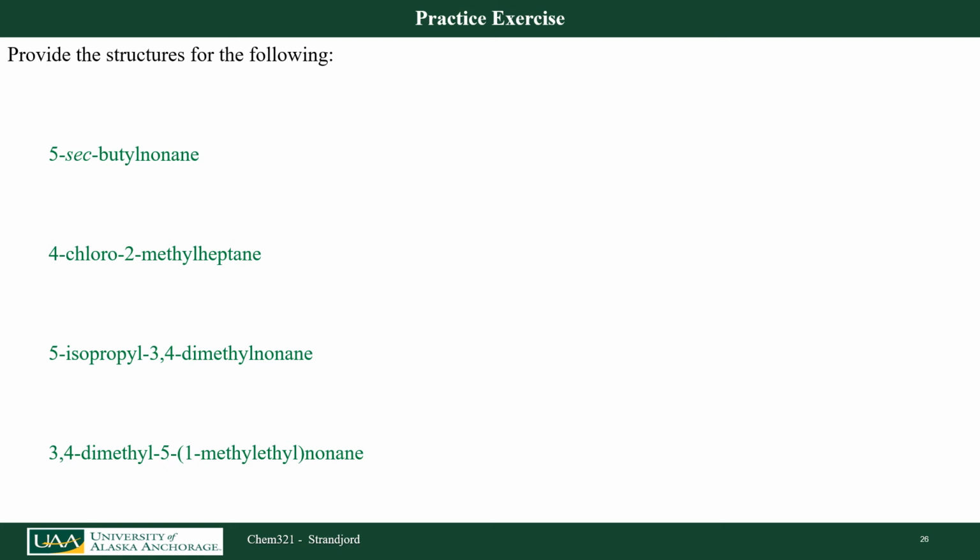Now let's actually draw some molecules based on their name. We're going to start off at the top here by looking at the parent chain here. That's got 9 carbons, so I'd go 1, 2, 3, 4, 5, 6, 7, 8, 9. Off carbon number 5, I have a sec-butyl group. 1, 2, 3, 4, 5. So I'm going to come down here. If I remember the sec-butyl, I actually have a branch coming off here. And then I have 2 more carbons coming off there. I could draw it a little bit nicer if I were to draw it like that.